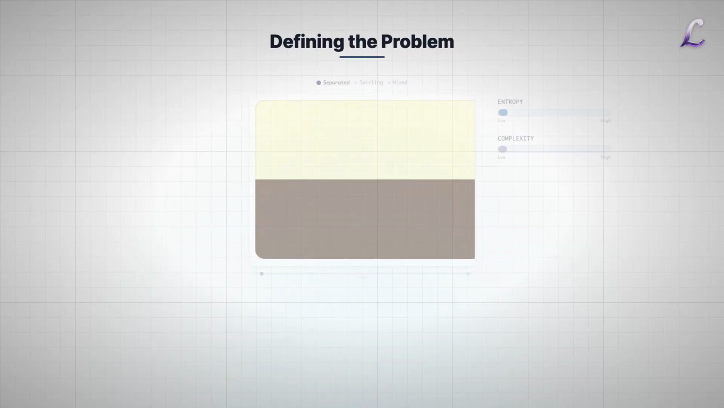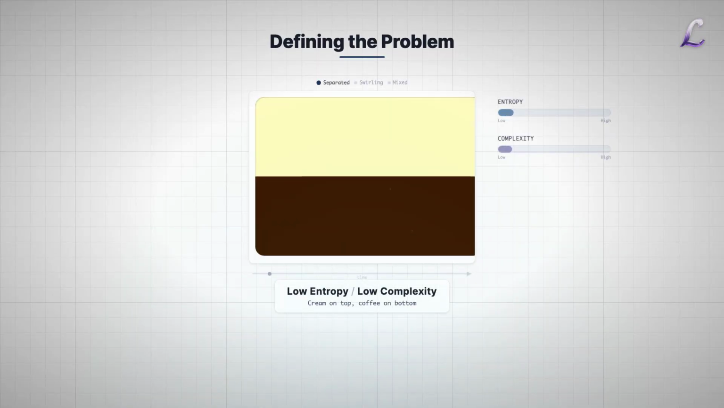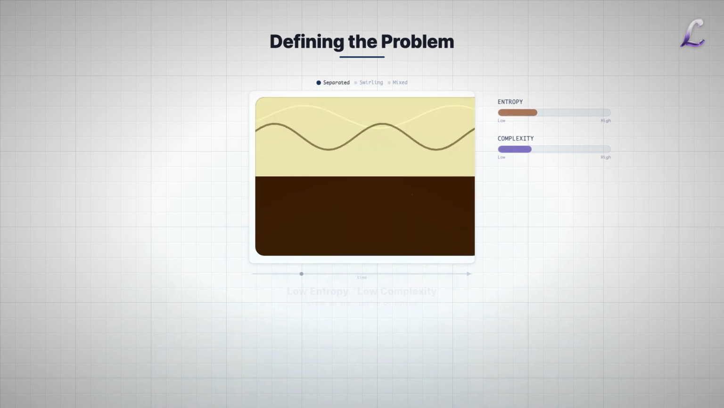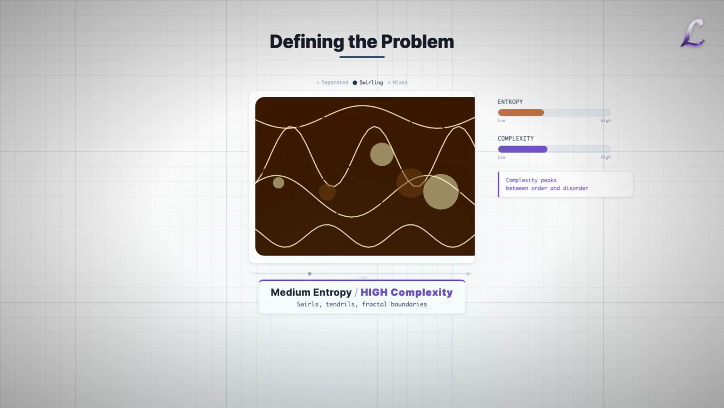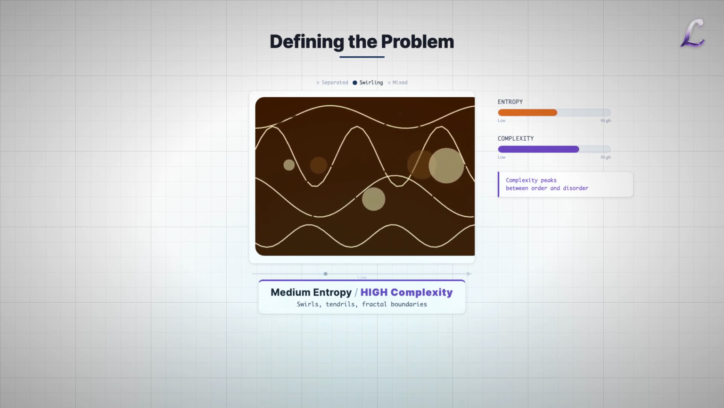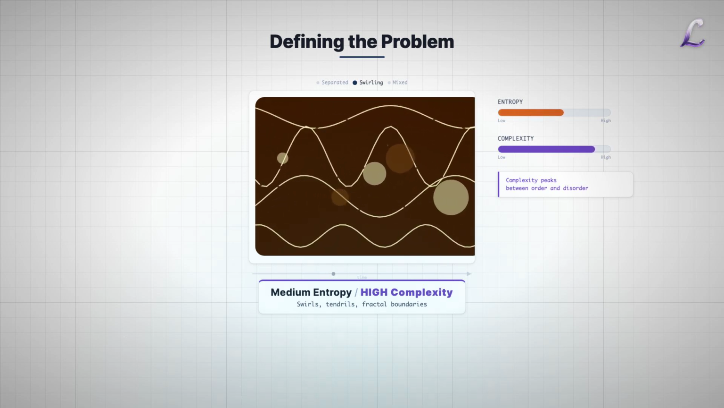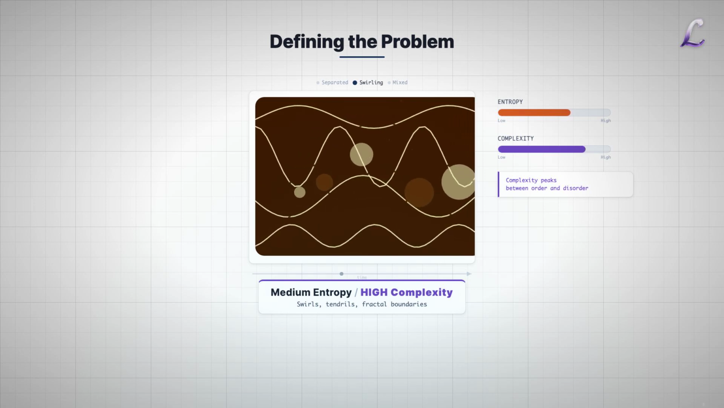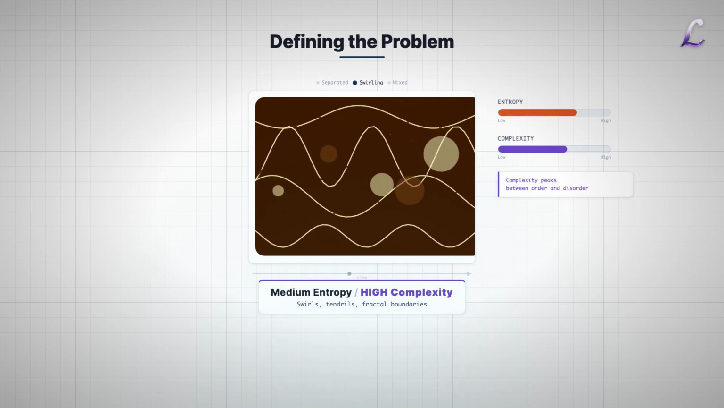To solve this, we look at a cup of coffee. Pour in the cream. At the start, they are separated. Cream on top, coffee on bottom. Highly ordered, low entropy. At the end, it's a uniform brown sludge. High disorder, high entropy. Both states are trivial to describe. But the transition? That is where the magic hides.